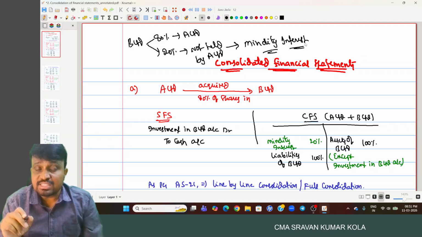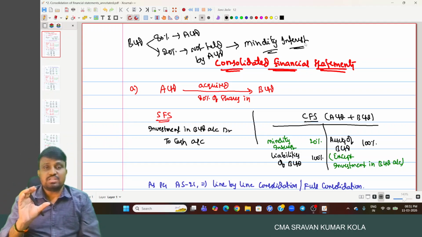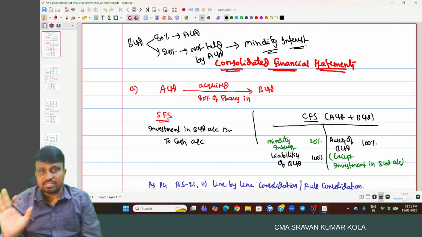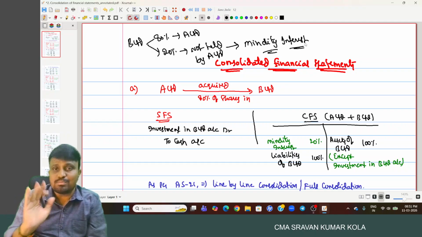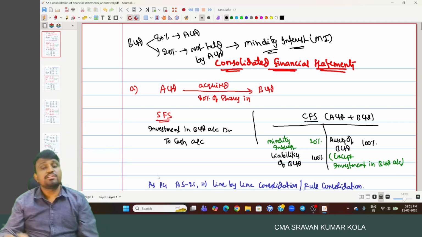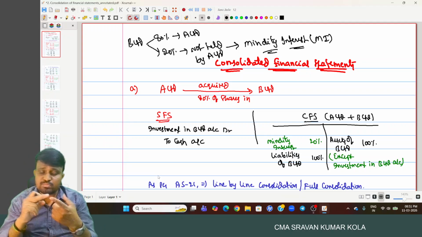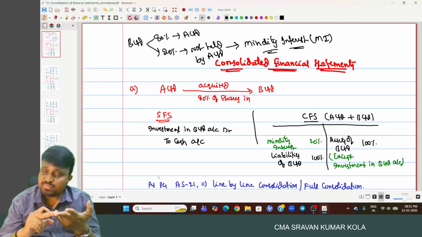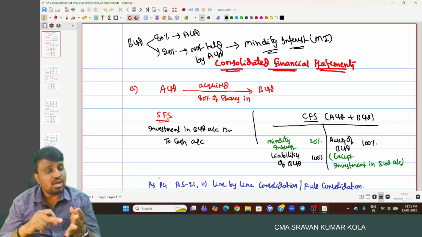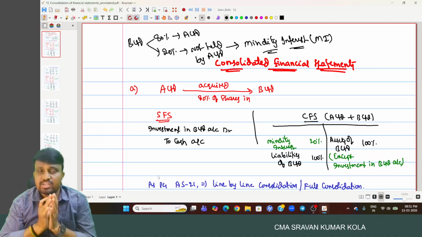What is meant by minority interest? The portion or percentage of equity shares which is not held by the parent company, the holding company, is treated as minority interest. And these are a few definitions: what is meant by parent company, what is meant by control, what is meant by subsidiary company and group company, how one company gets control over another company, and what is meant by minority interest.